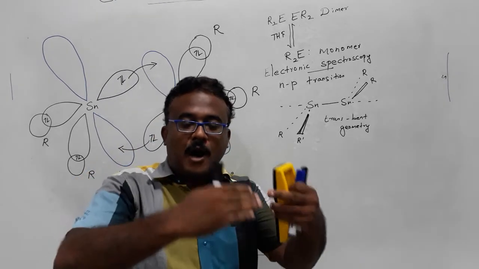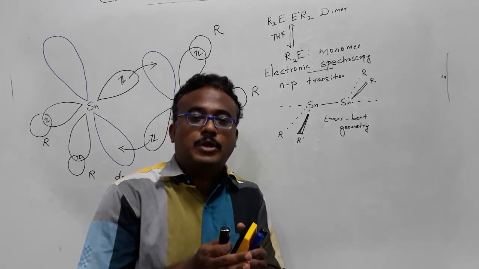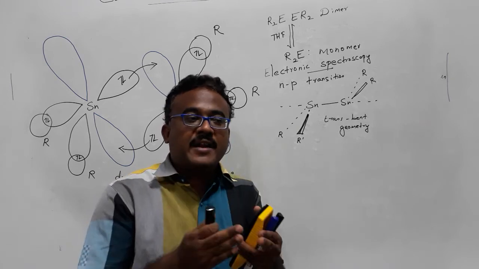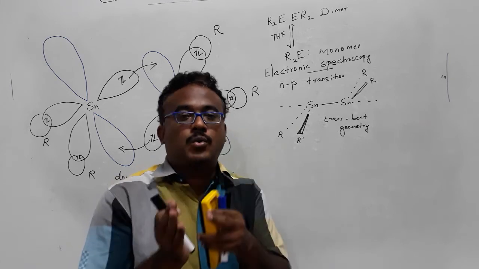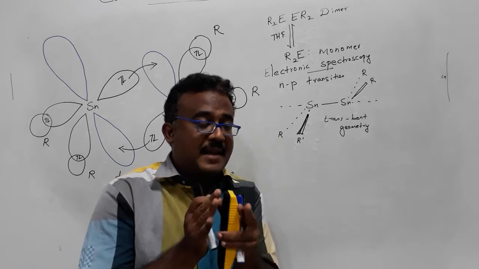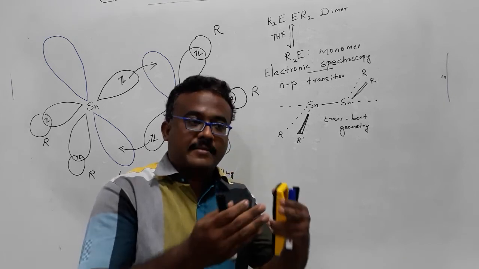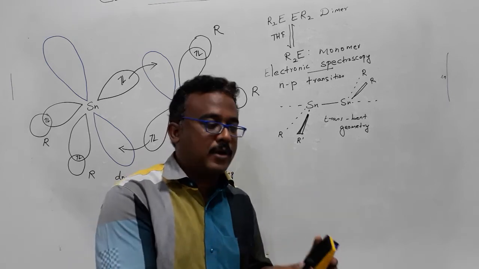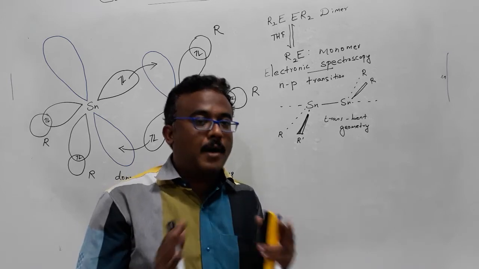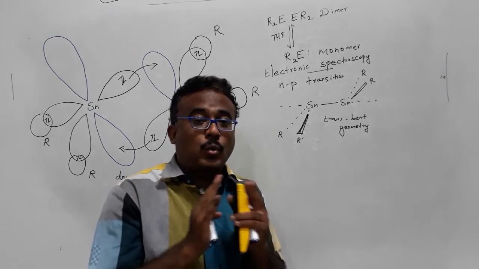But when you come from carbon to silicon, normally the bond order is approximately between 1 to 2. That will depend upon the type of R group. The R group can decide what the exact value is, but it will be around 1.4 in most cases. In some cases it is even lesser than 1.4. Some cases people have reported 1.3, 1.2 like that. But none of them have a true double bond, because that double bond rule is working now.